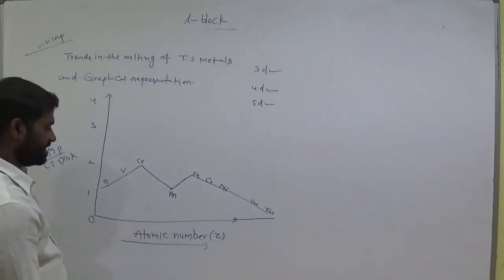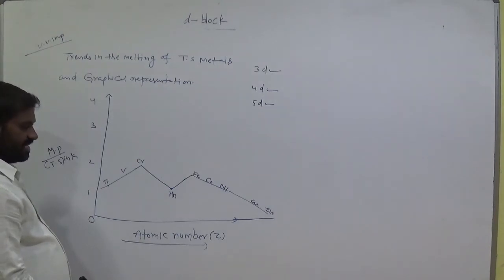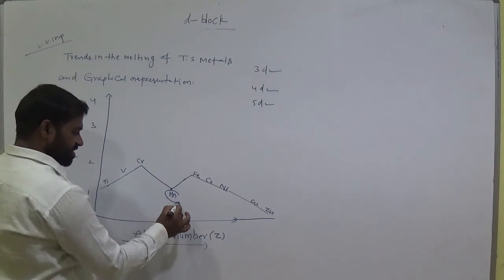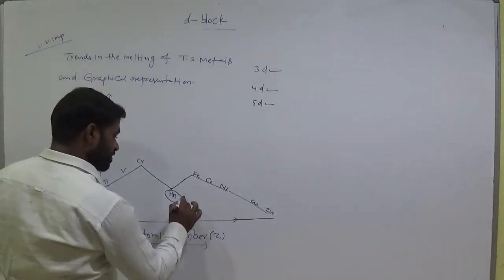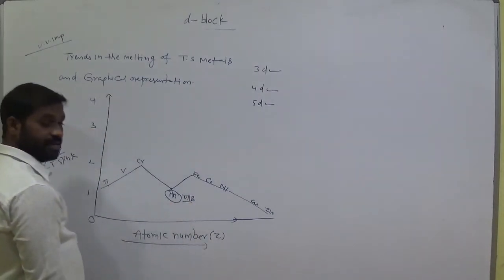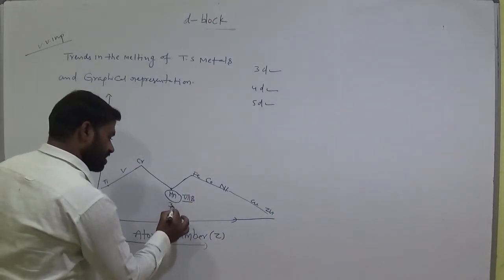Okay, let's see here, manganese. Which group is it? Sixth B group, and it belongs to 3d.